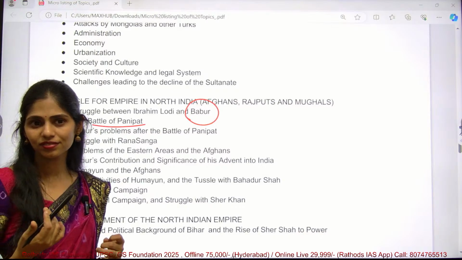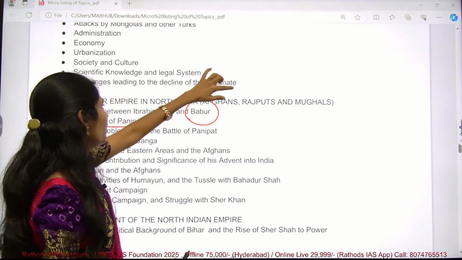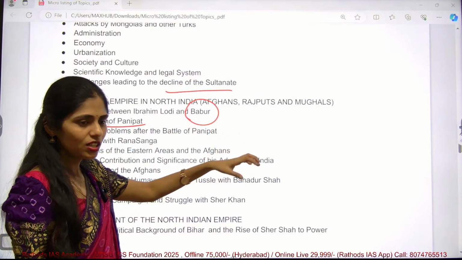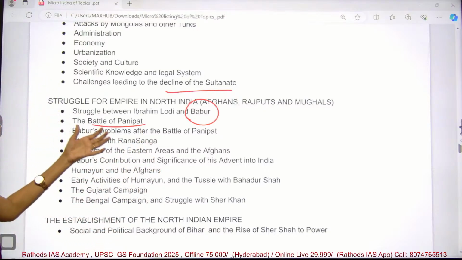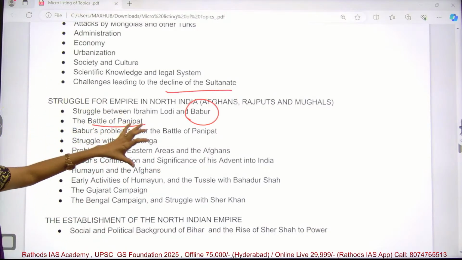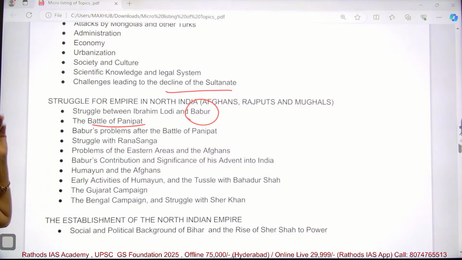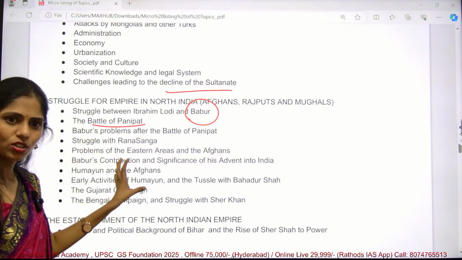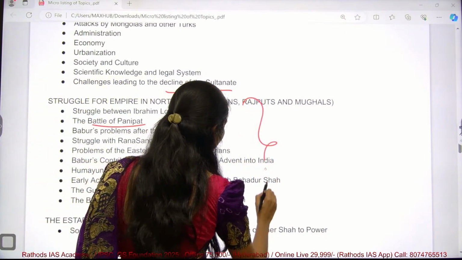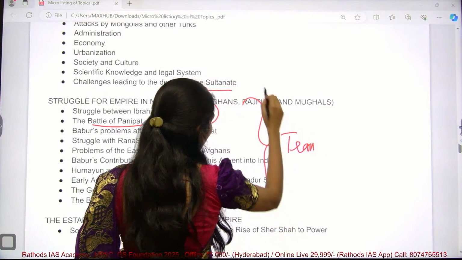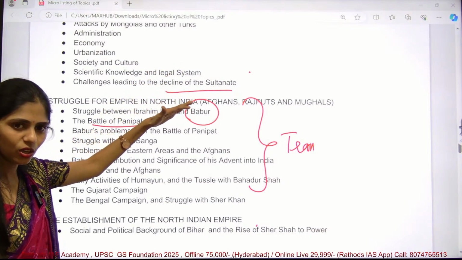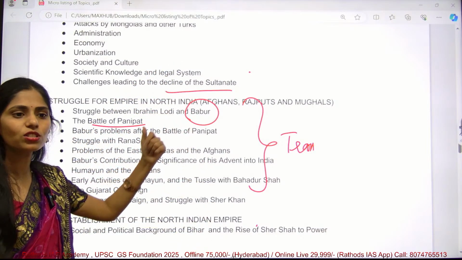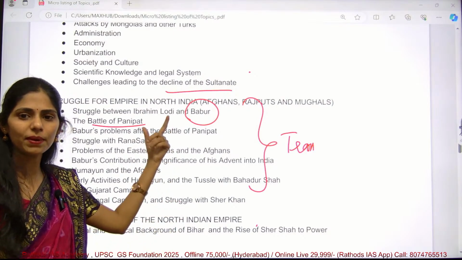Mughals, first one. After the end of the Delhi Sultanate, we know the Mughals, right? How they came into power. They had some wars like the Battle of Panipat, and you should know what problems they faced with the Battle of Panipat, and even how the Afghans entered. All these things you have to know. We can say this part is a transition between the Delhi Sultanate and the Mughals: how the Delhi Sultanate was declining, on the other side how the Mughals were rising, and what wars happened between them.